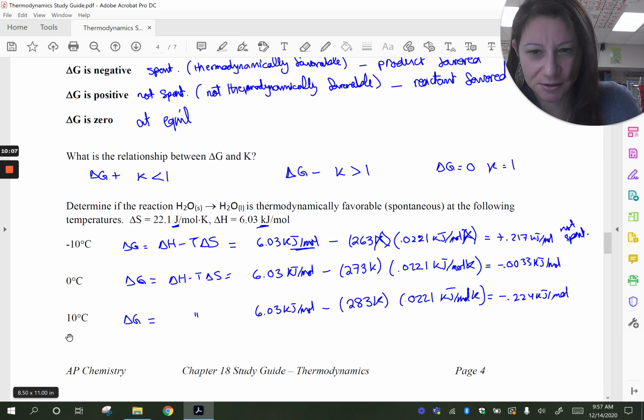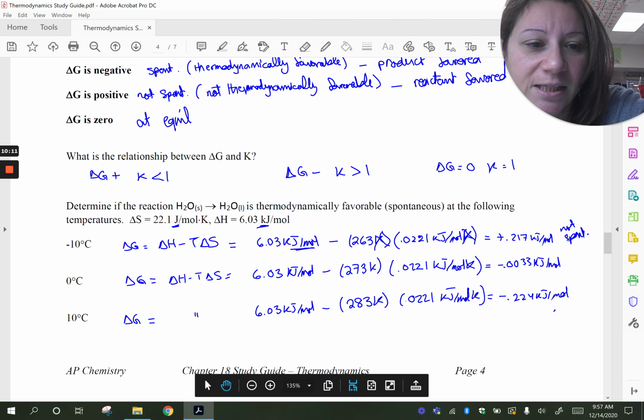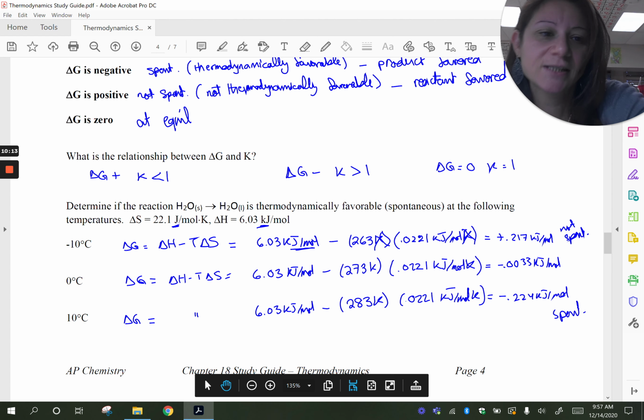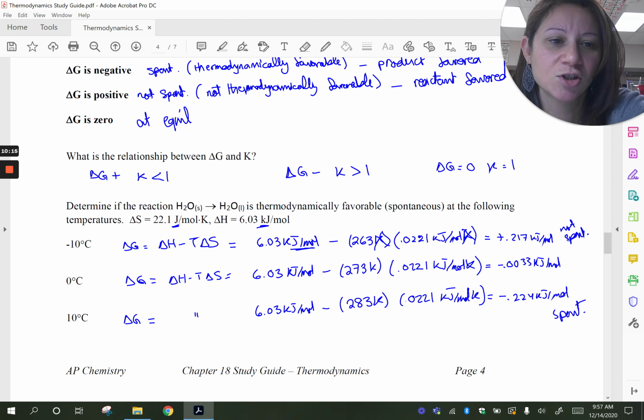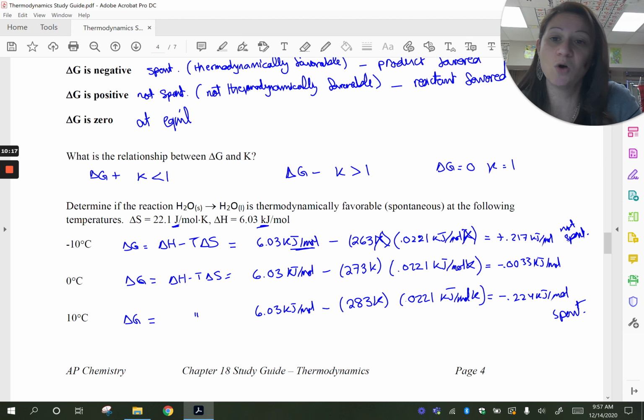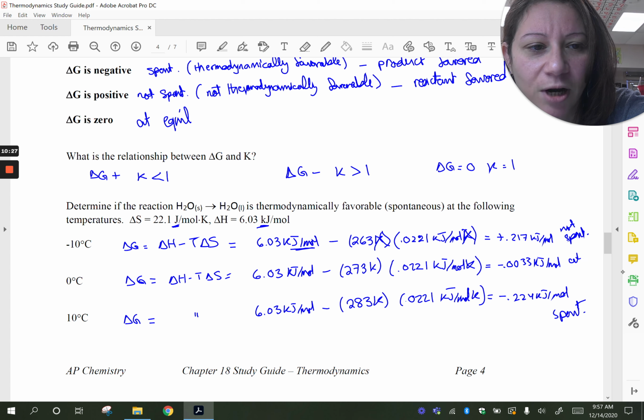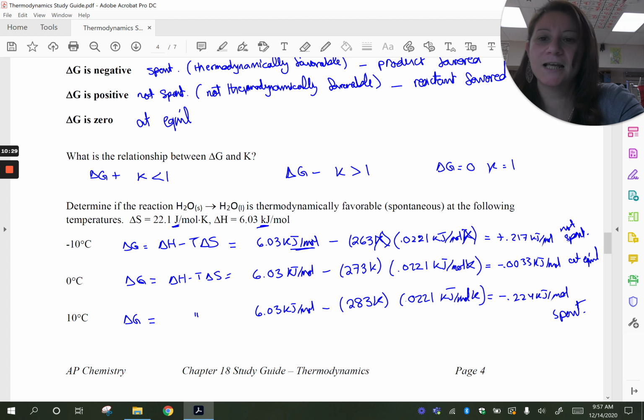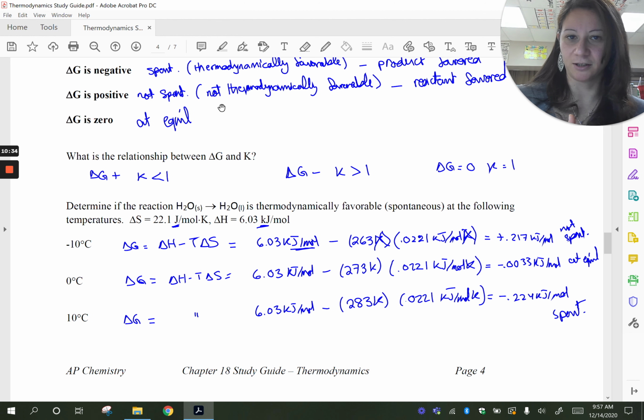Let's look at 10 Celsius. 10 Celsius, our value is negative. So that means it's spontaneous. Remember, when delta G is negative, that's spontaneous. When delta G is positive, that's not spontaneous. And so we also knew that makes sense. 10 Celsius, water should melt. How about at 0 Celsius? Look at the number. It's so small. It's almost 0. And so here we're at equilibrium, which makes sense. At 0 Celsius, you have equilibrium between freezing and melting of water.